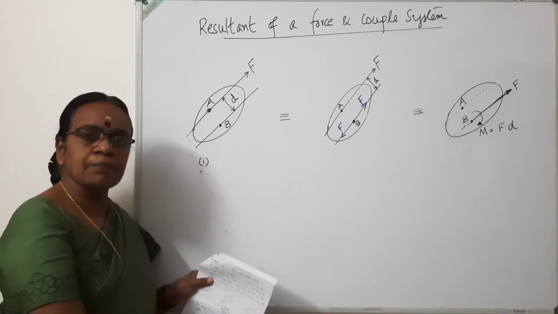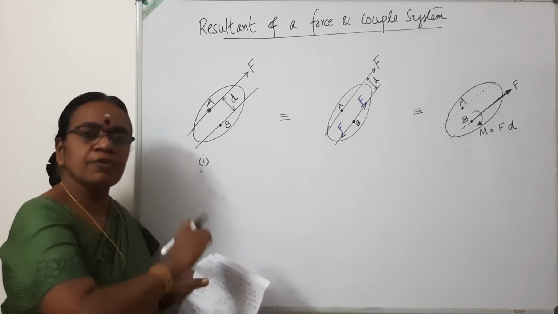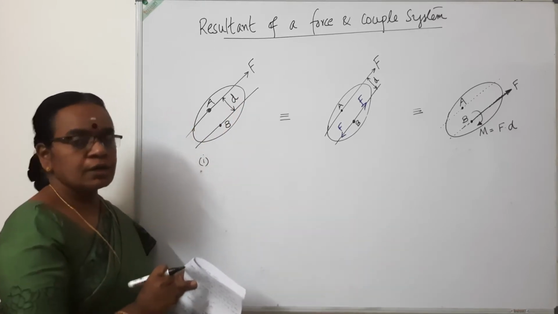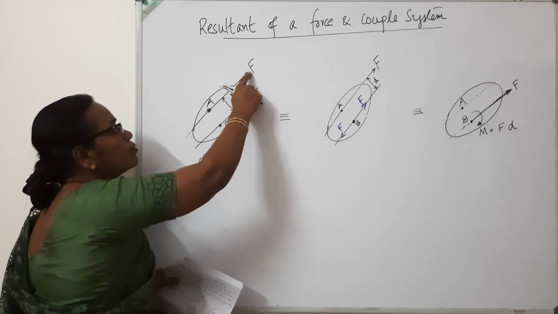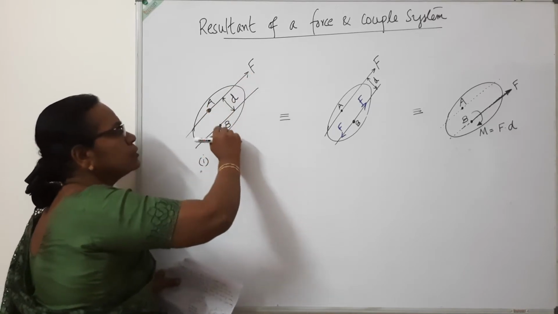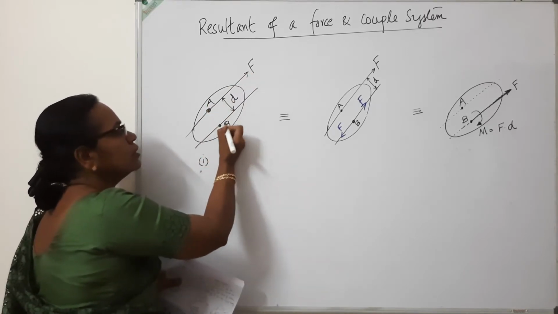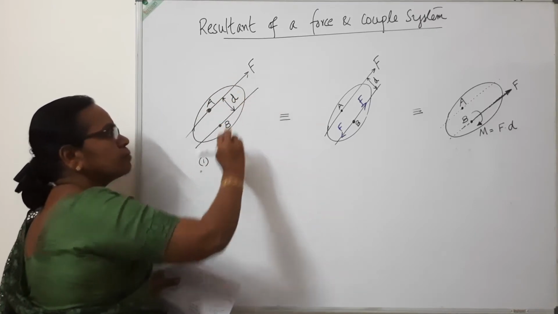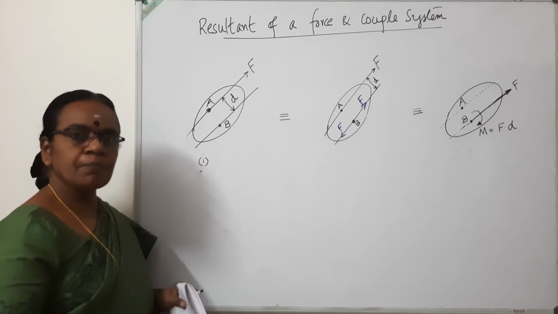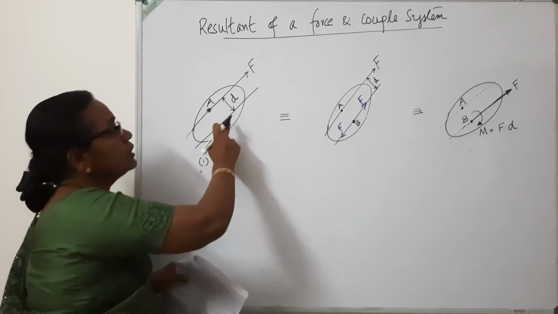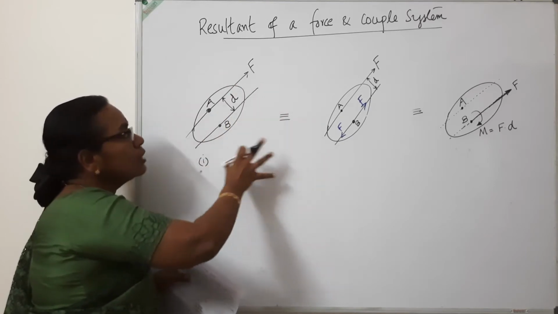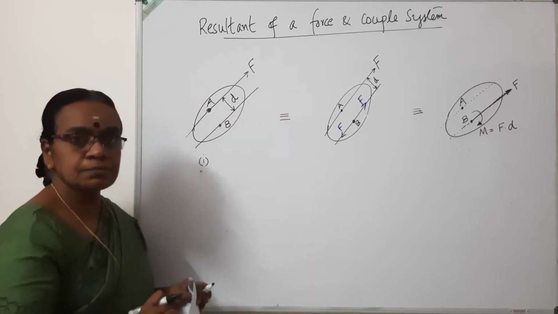The force point of application can be changed anywhere along the line of action without changing the effect on the body. Suppose you want to change this force from this point A to this point B, which are on two parallel lines of action separated by a distance D. We cannot simply change it to this point B. That will affect the total action of the force system on this body.